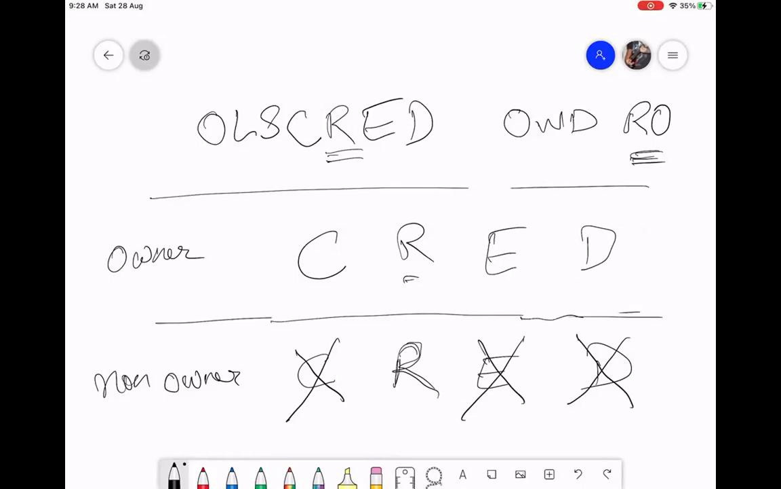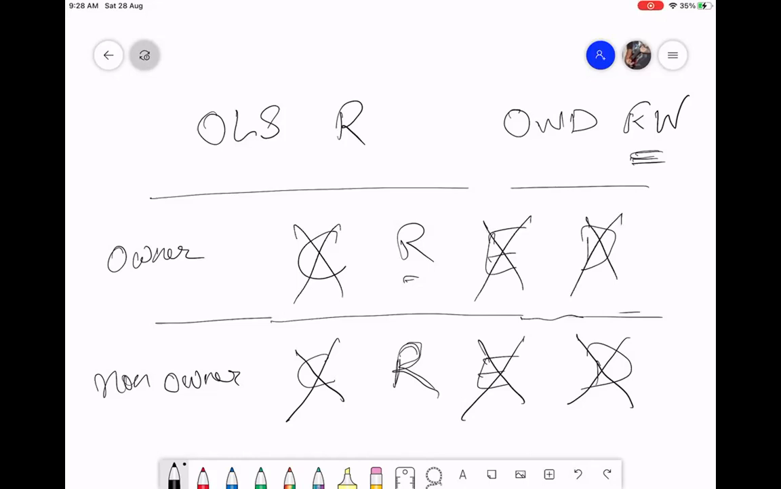Now let us change this to read write. I am assuming both owners and non-owners have the same profile. That means the same permissions they have. So now tell me what is happening. Read permission. The non-owner can read, but cannot edit because at the OLS level he does not have edit permission right now.